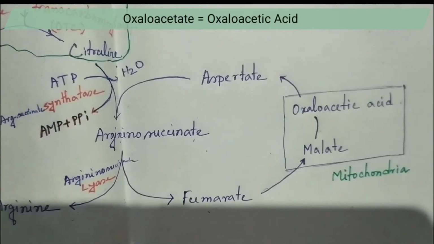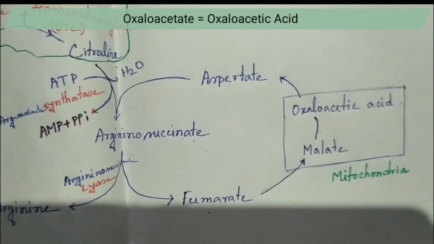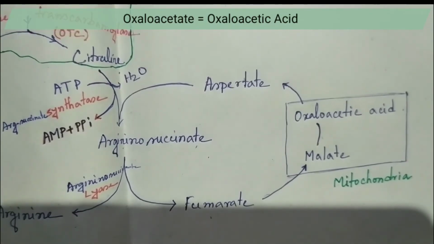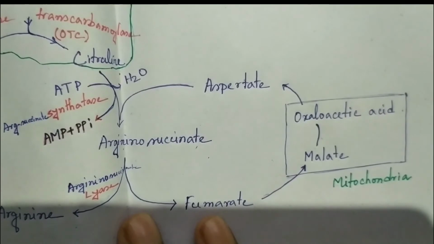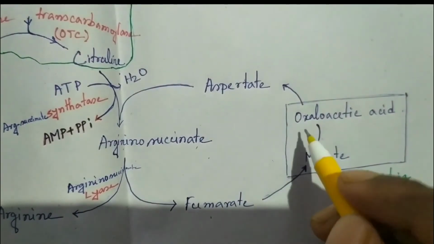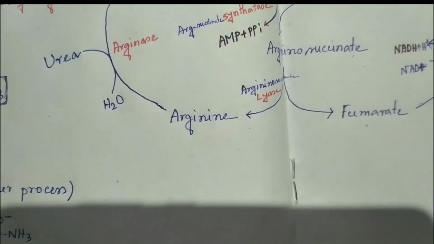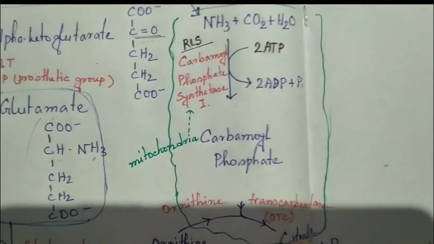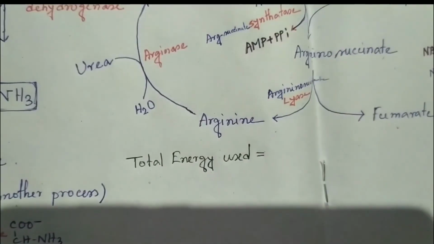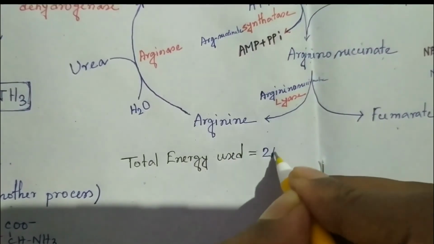In this process, when malate is converted into oxaloacetate, one NADH will be produced. So the total energy used in the urea cycle: 2 ATP are used in this process.